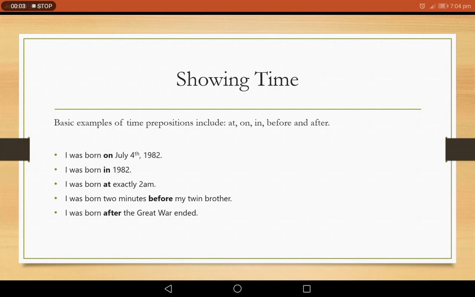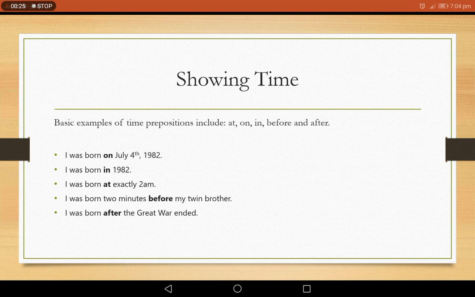In the last class, we discussed what a preposition is and what the different types of prepositions are. Here we'll be discussing some prepositions that indicate time, like at, on, in, before, after. I was born on July 4th, 1982.